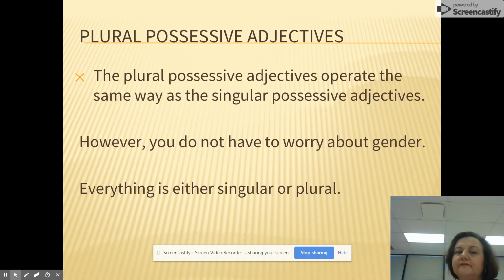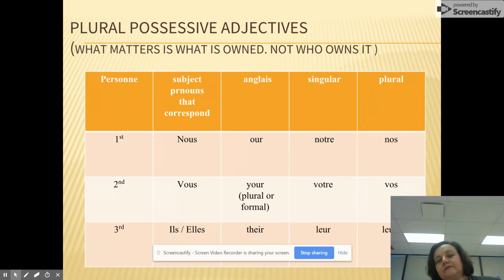All right. The plural possessive adjectives operate the same way as the singular possessive adjectives. However, you do not have to worry about gender. Everything is either singular or plural. So, let's go with the plurals. The first person, première personne, that we learned with subject pronouns was nous.